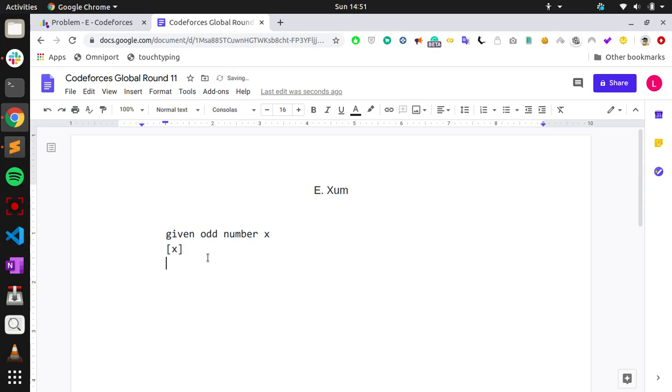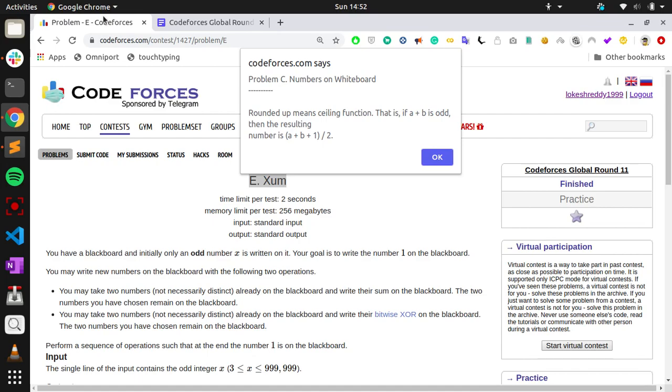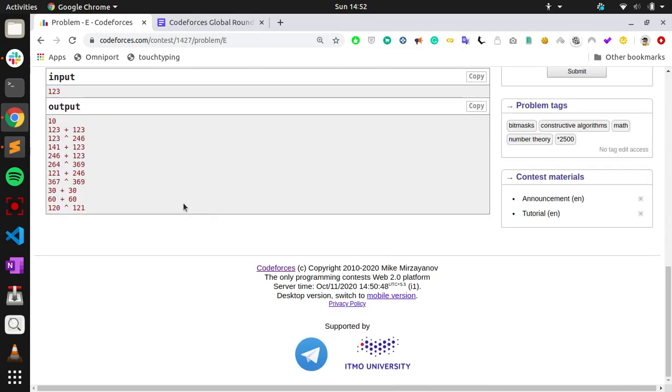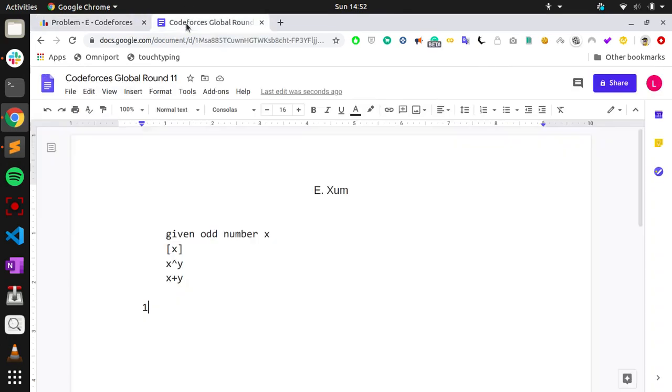You have to take two numbers from the board. The two numbers need not be distinct, they can be the same number. If you take the two numbers x and y, you can make x XOR y or x plus y, and we'll put any of these on the board. We have to get 1.